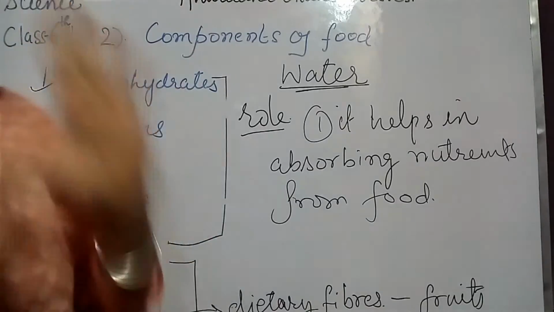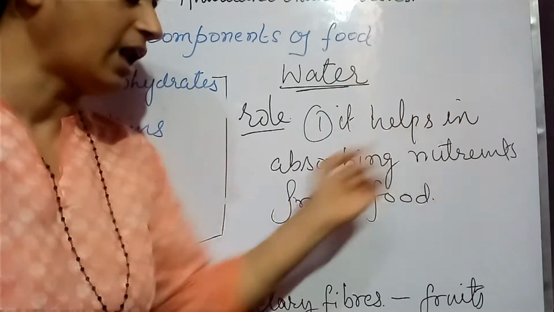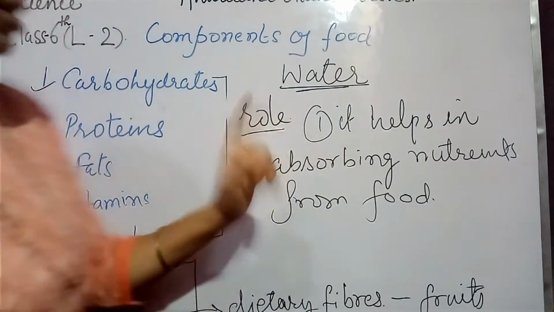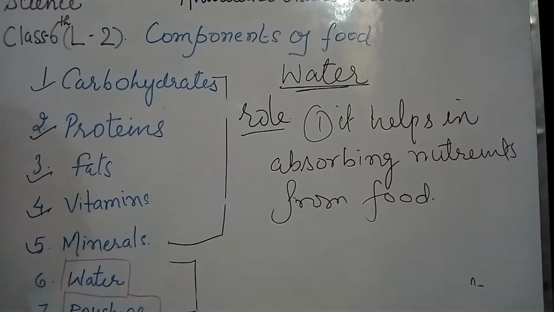Right children? First important function of water is it helps in absorbing nutrients from food. This is the most important role of water in our food.